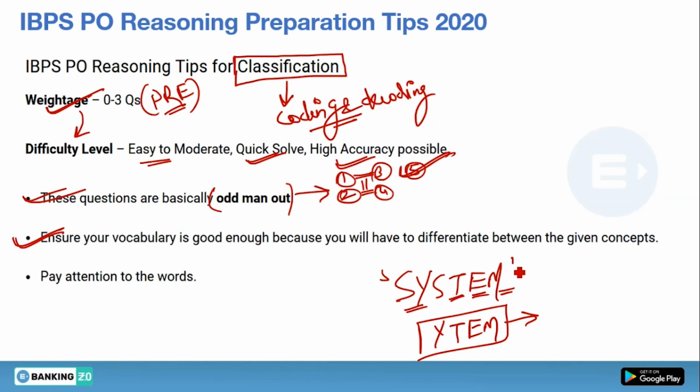These types of questions generally come in the pre-examination. For that you should know the vocabulary, because there is no trick. If your vocabulary is good, you will be able to tell how many meaningful words can be formed by using these letters. So this is the example. If your vocabulary is not good enough, you will lose marks. So my suggestion is, if you know the answer is correct, then you should mark it. Otherwise do not take the risk, because negative marking is also there. Now pay attention to the words. Yes, you have to be thorough while solving these kinds of questions.